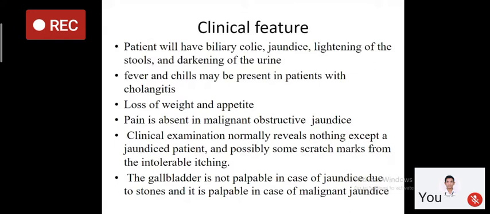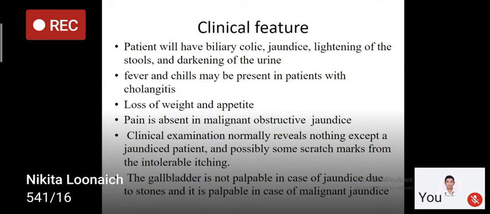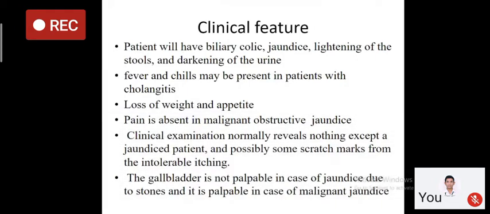So this is another differentiating point between the jaundice due to benign cause, that is CBD stone, and jaundice because of malignant causes like periampullary carcinoma. So in obstructive jaundice due to CBD stone, your gallbladder will not be palpable, whereas in obstructive jaundice due to malignancy, your gallbladder will be palpable. So this is another differentiating point between the jaundice due to CBD stone and jaundice due to malignancy.